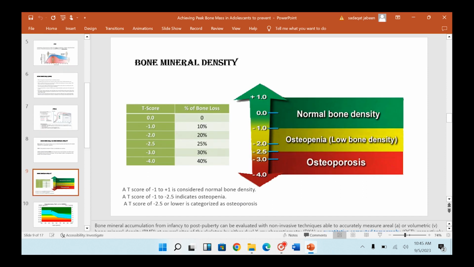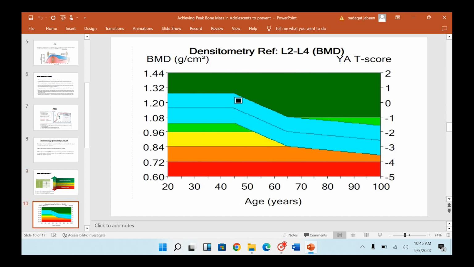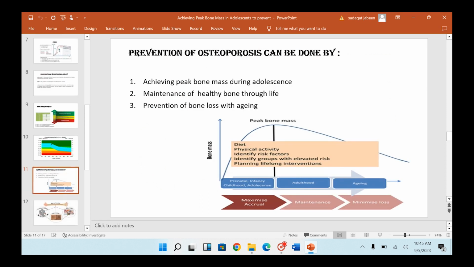Here you can see that the measurement of bone mineral density is done by using a DEXA scan, and a T-score is given. The person whose T-score is calculated is compared with the T-score of the normal population, and then it is given as standard deviation: +1, +2, +3, or -1, -2, or -3.